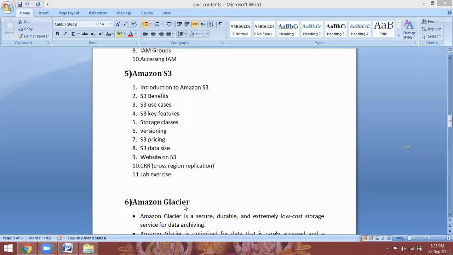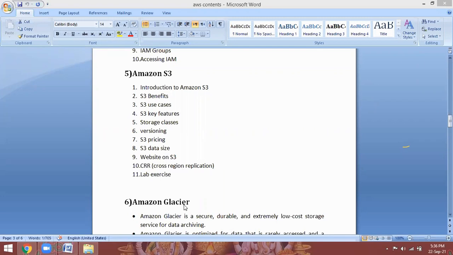Whatever code I wrote tomorrow that failed to execute, I can remove that file. From my last successfully applied code, from there I can start. I cannot go from the beginning again. So if you enable versioning, you can come back to the previous good state. Whatever the failed state is, you can remove it.